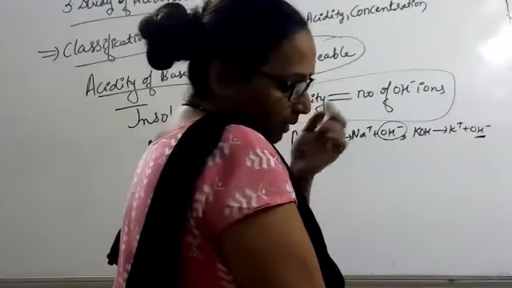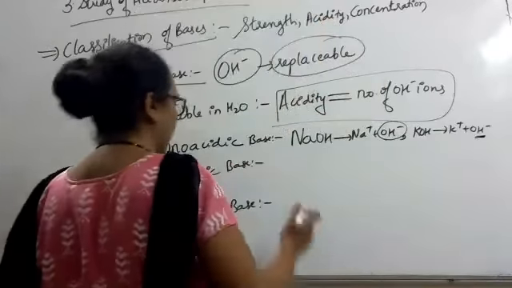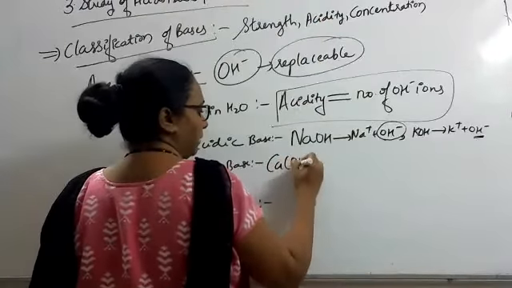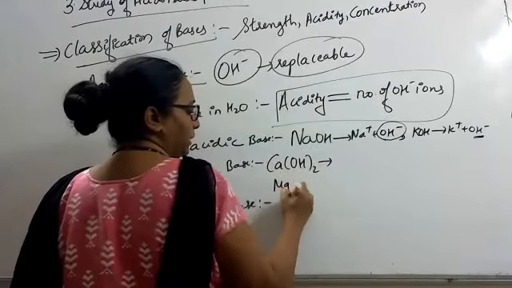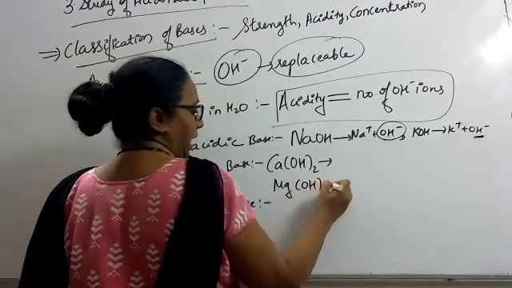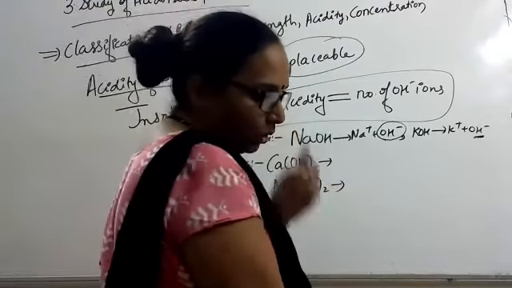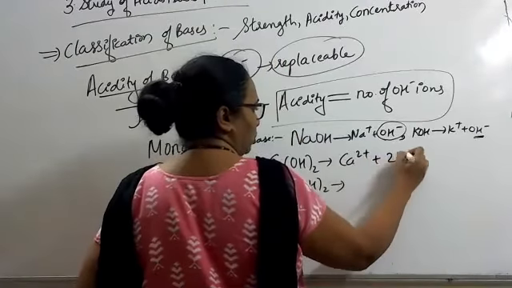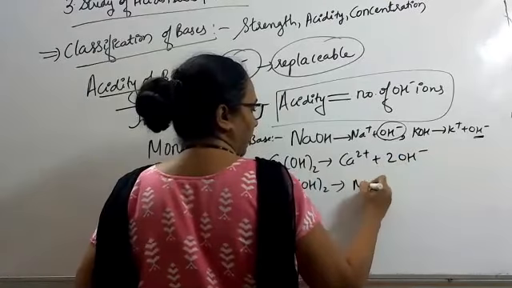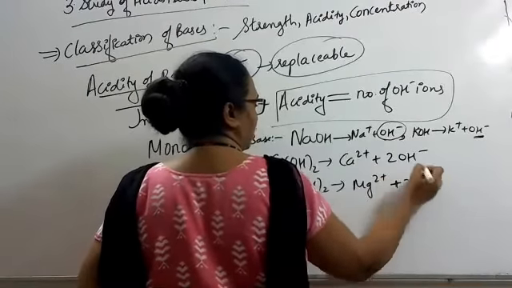Then we have diacidic. Diacidic means when we have two OH groups. Calcium hydroxide, magnesium hydroxide. How many hydroxide groups are there? There are 2 hydroxide groups. Ca2 plus, 2 OH minus; Mg2 plus, 2 OH minus.